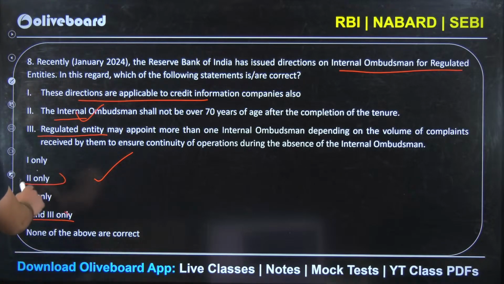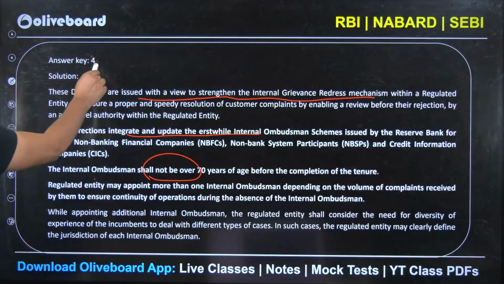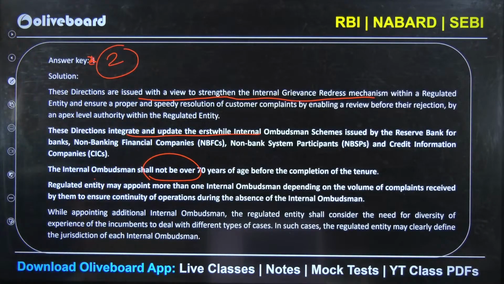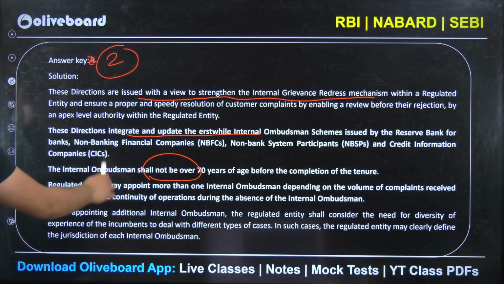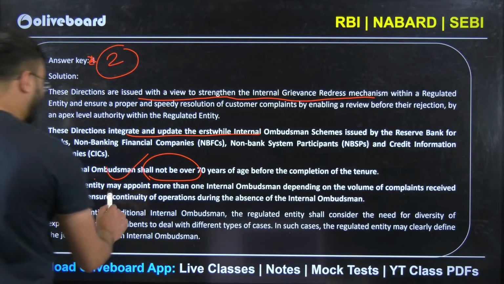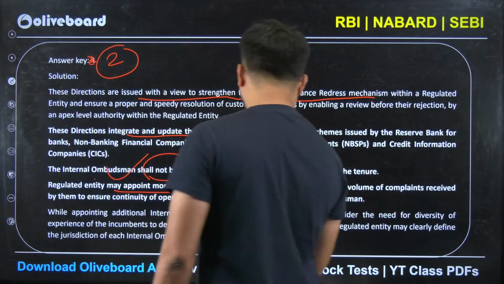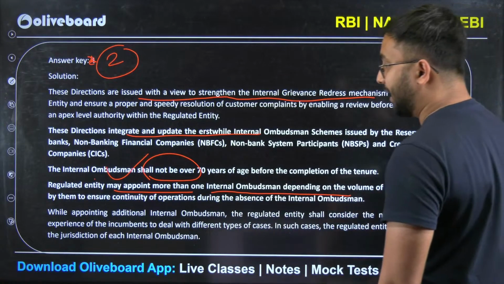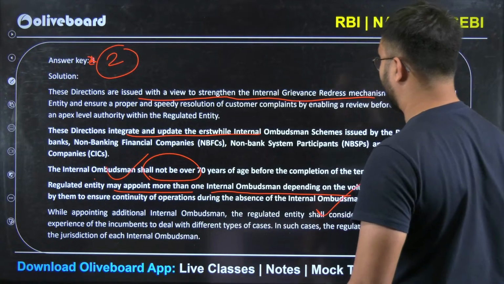Then second will be correct, guys, I think. Answer key says second will be correct. Yes, so 70. The internal ombudsman shall not be over 70 years of age before completion of tenure. A regulated entity may appoint more than one internal ombudsman depending on the volume of complaints received by them to ensure continuity of its operation.